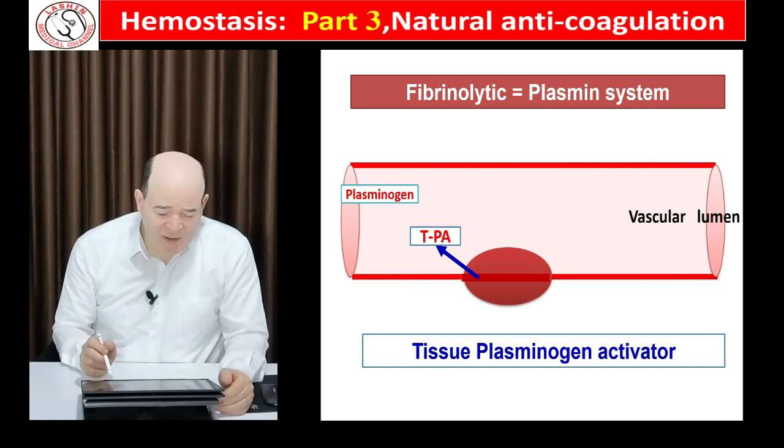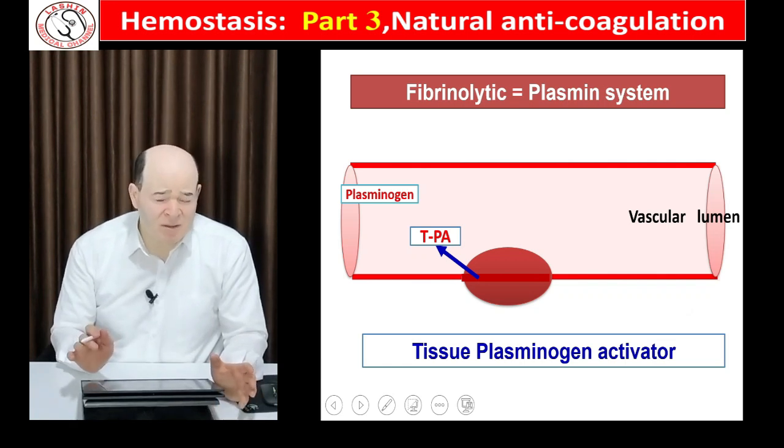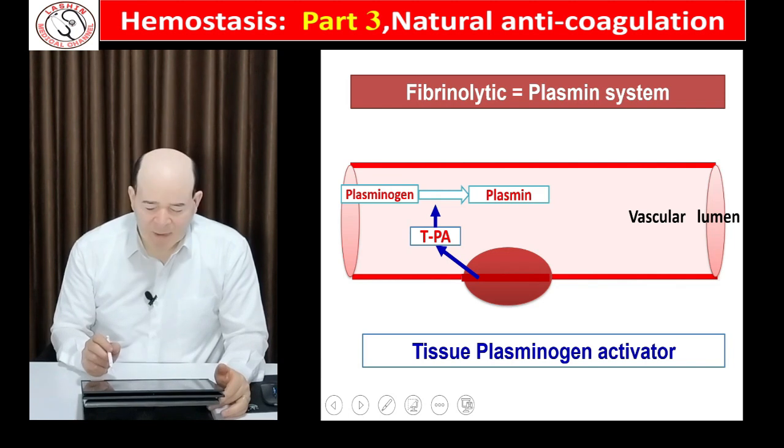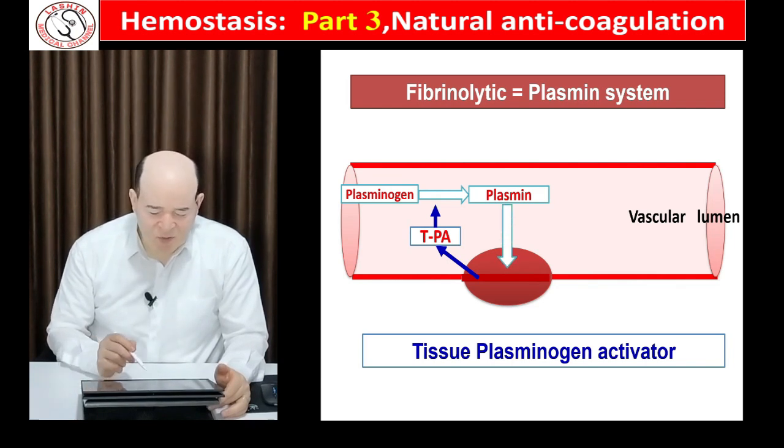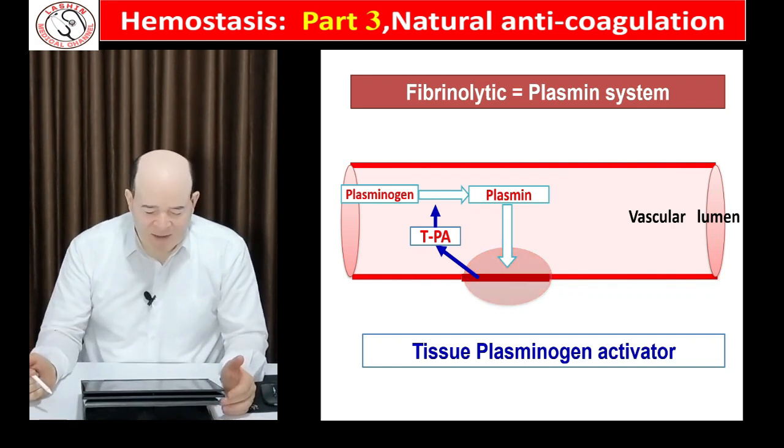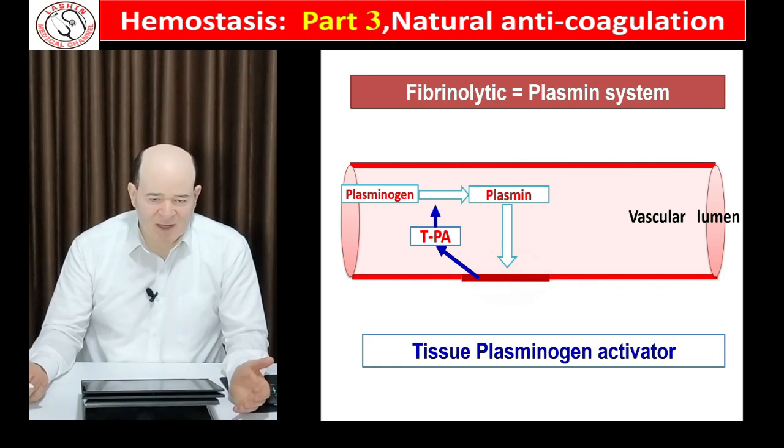After passage of many days, TPA is released from the injured tissues. It converts plasminogen, which is present everywhere inside our body, into plasmin. Plasmin later comes to degrade, to break down the blood clot, causing its lysis. This is the simple mechanism.